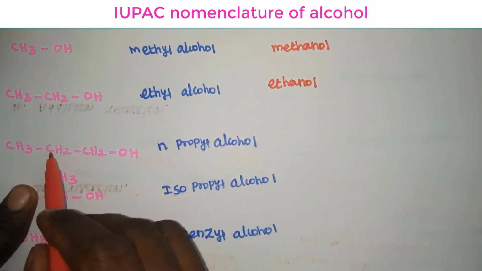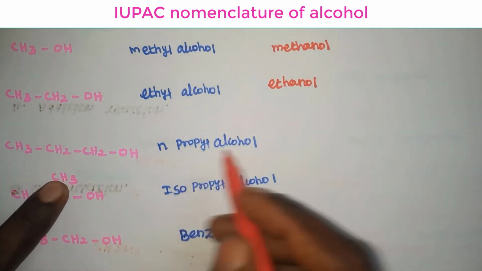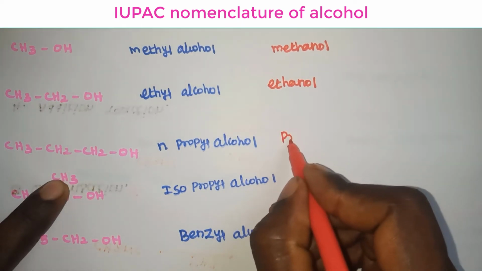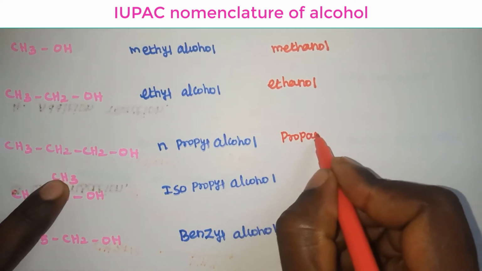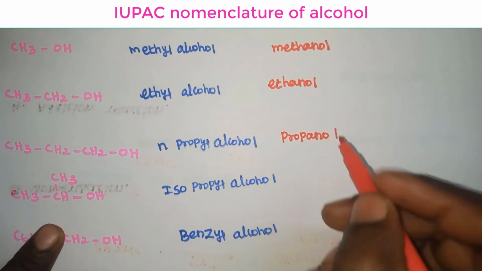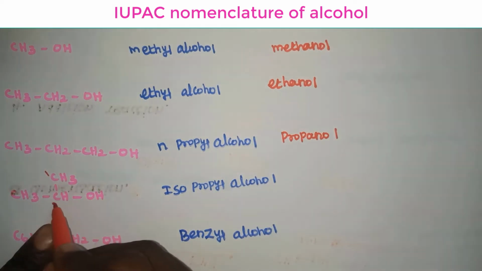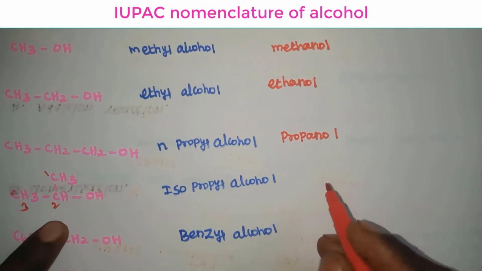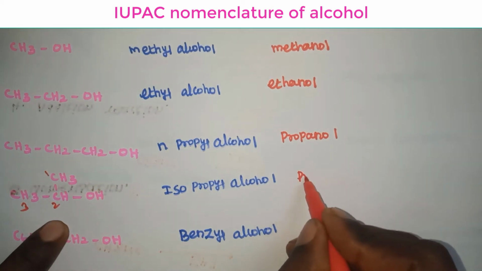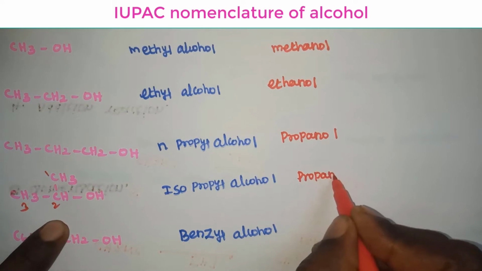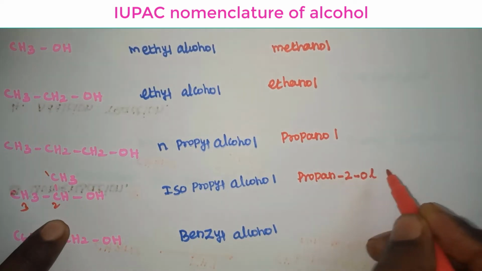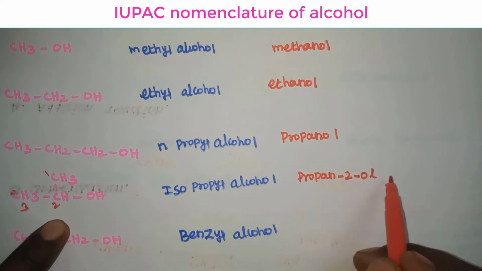In n-propyl alcohol 3 carbons are present, so propanol. For the next compound, counting one, two, three, the OH group is in the second position, so the IUPAC name is propan-2-ol.